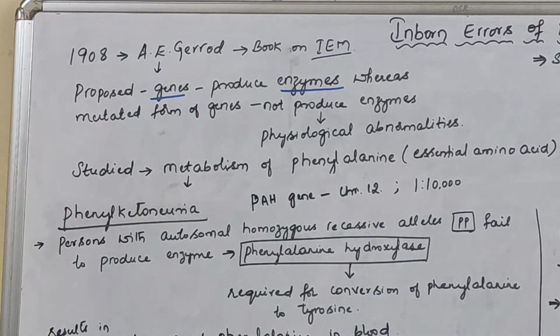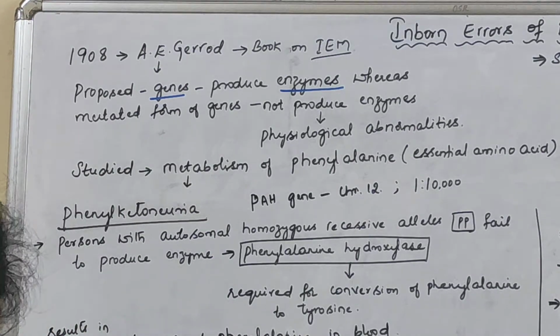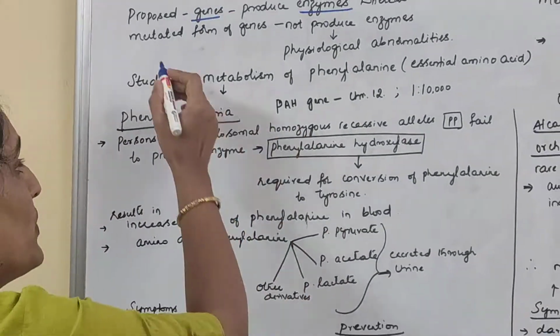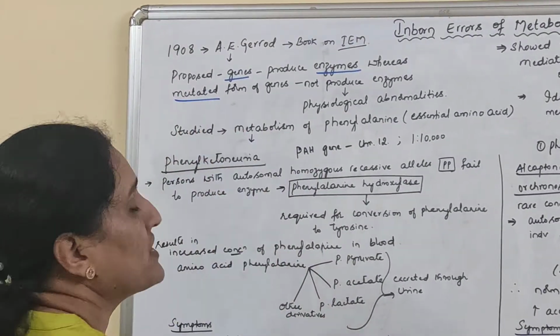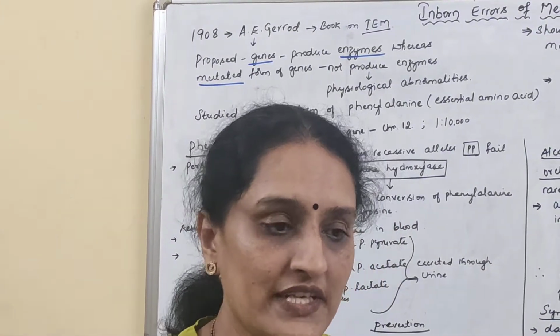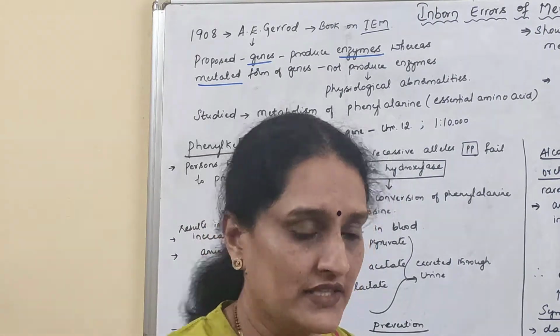So what happens when these genes are in normal condition? They form a particular enzyme, whereas when these genes undergo mutation, you all know what mutation is, right? It's a change that occurs in a nucleotide.